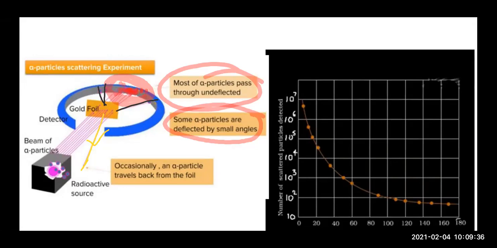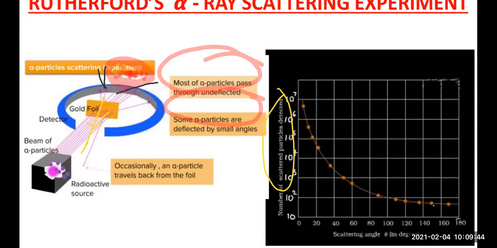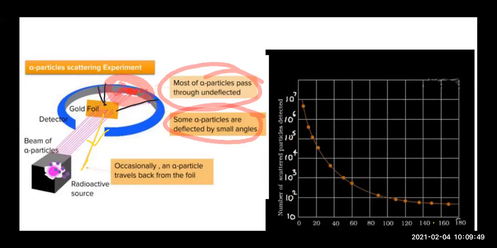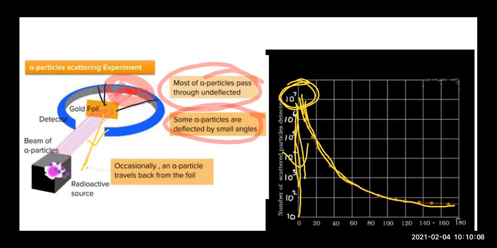So here, children, he had plotted the graph of the number of scattered particles versus the scattering angle, right? So it was seen that the maximum number of alpha particles passed undeviated. So here you can see 10 to the power 7 alpha particles are over here, meaning their scattering angle is 0, right? As the number of alpha particles decreases, the angle at which they are scattered increases.